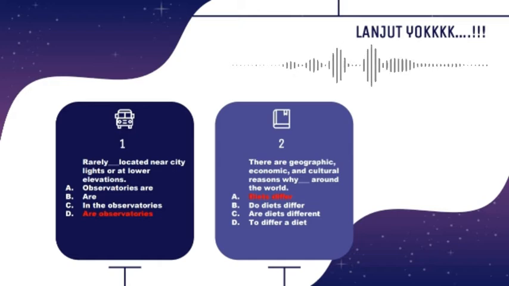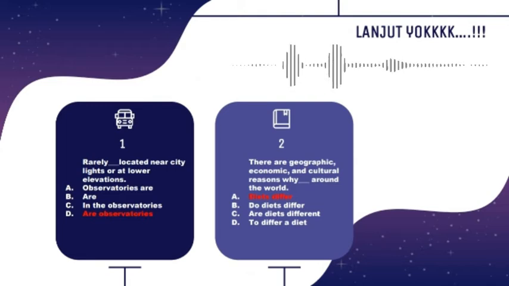There are geographic, economic, and cultural reasons why blah blah blah around the world. You need to realize first that this is not in question form, but it is a statement. Therefore, when you find the word why here, you don't need to add an auxiliary verb like do or does.